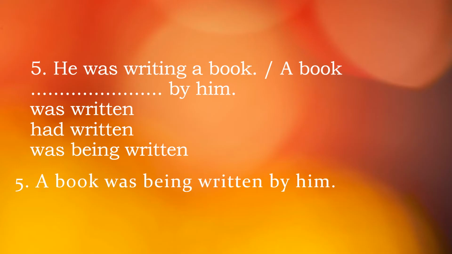If we take present simple tense, then we take am, is, are, then B3, then by, then the objective form of the subject. If you find past tense, then take was or were, then B3, then by, then the objective form of the subject, and the object will be at the beginning, acting as subject.